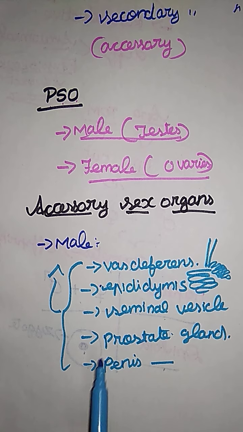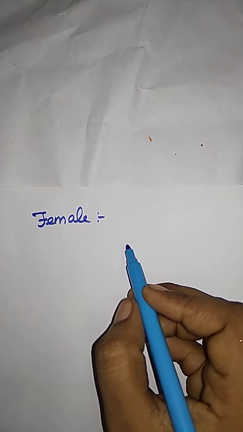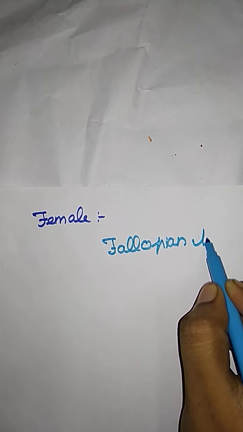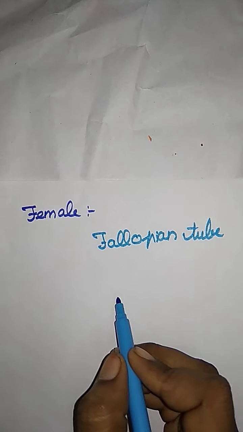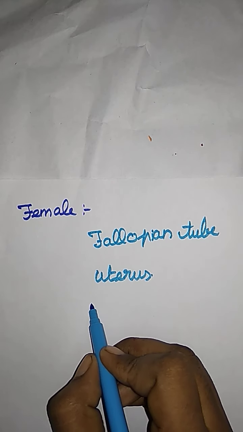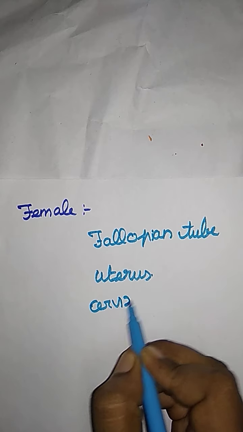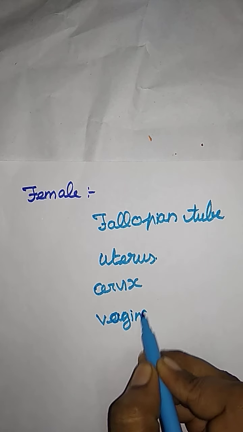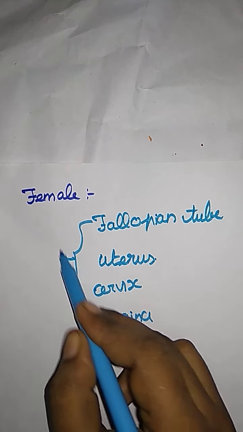We move on to the next one, the accessory sex organs of the female. The first one is the fallopian tube. And the second one is the uterus. The next one is the cervix. And the last one is the vagina. So these are all the accessory sex organs of the female.